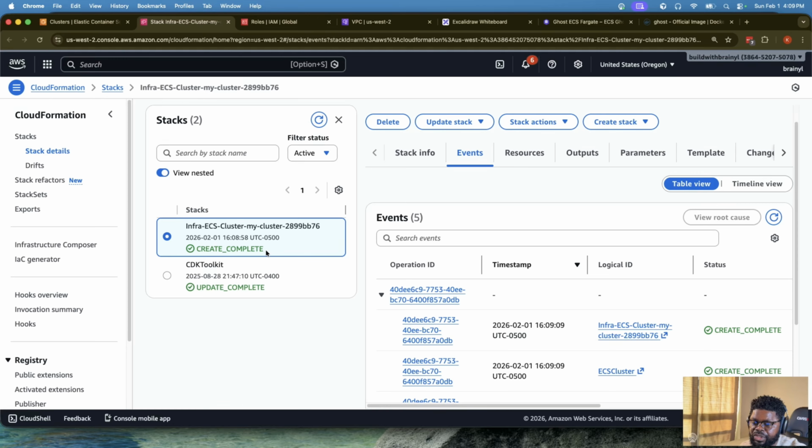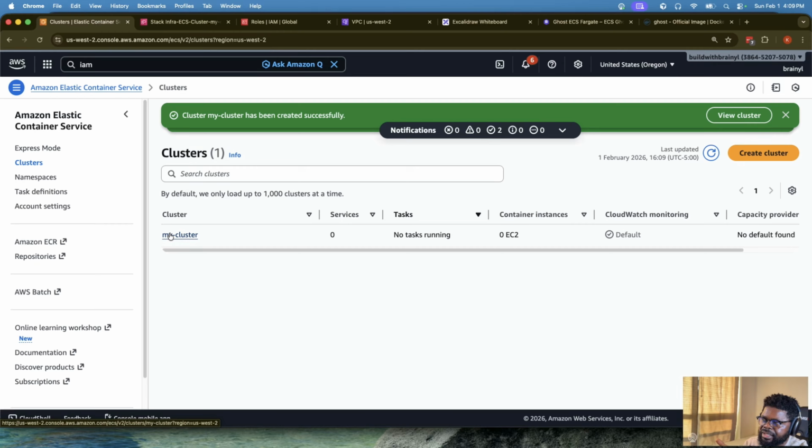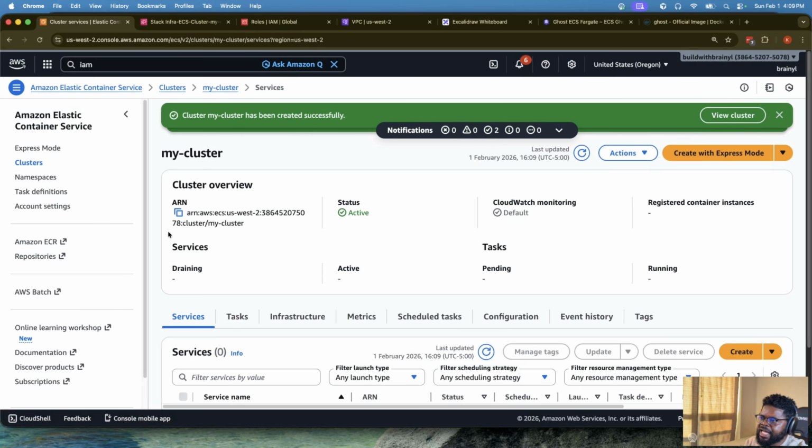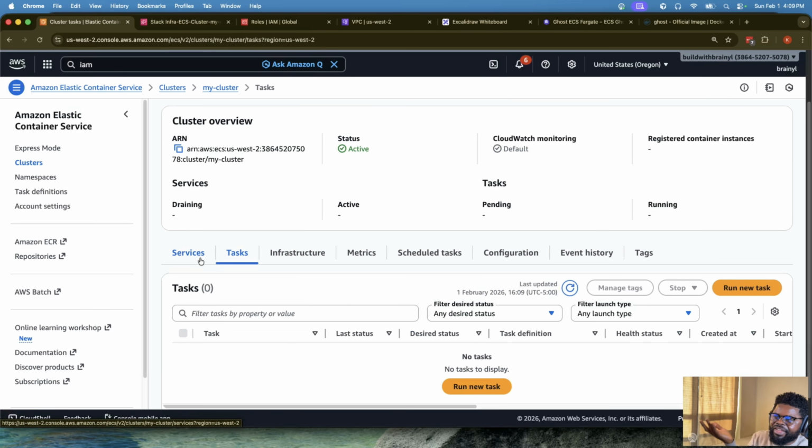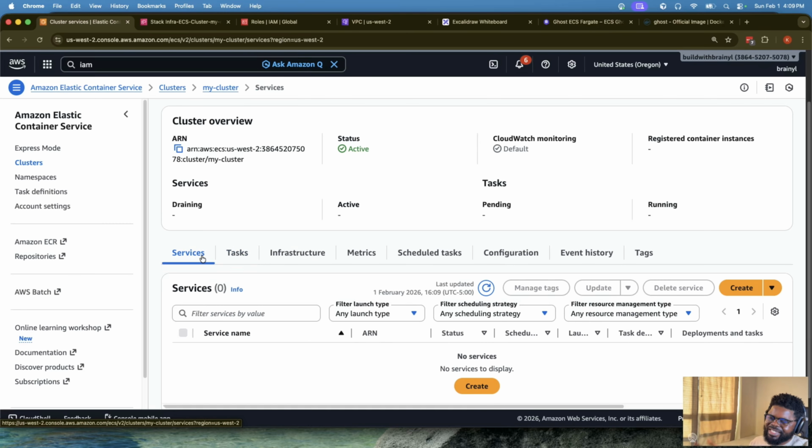If you don't know, CloudFormation is also something you need to, I've talked about it in the past, but you can also refresh your knowledge of it. And sometimes we'll also do some things about it. So the cluster has been created. Now, inside of the cluster, we don't have any task. We don't have any service, right? We only have a task definition that we created. So the only way you can start using those task definitions is to create a service, because a service will try to bring up a task, and a task will use a task definition to bring itself up, okay?